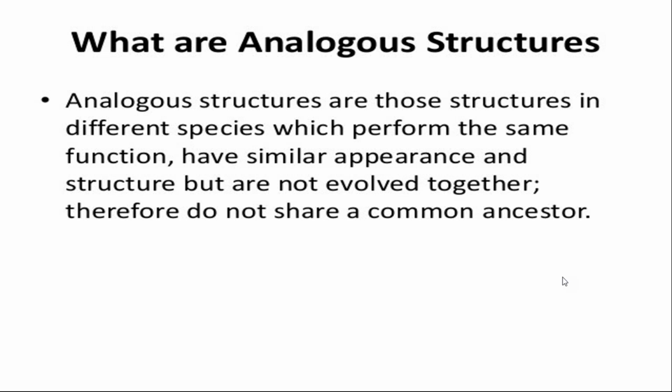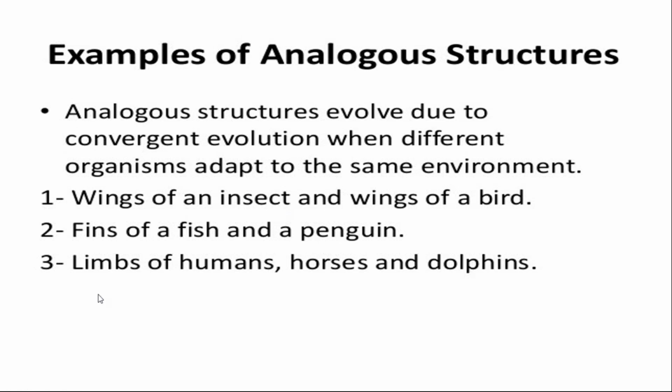Homologous structure and analogous structure, both of these are important. In the case of homologous organs, the ancestor is the same but the functions are different. Ancestor same, functions different: divergent evolution. In the case of analogous structure, they have the same function but a different ancestor. So this is an example of convergent evolution.